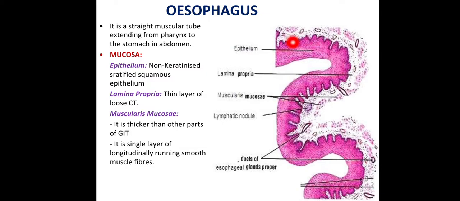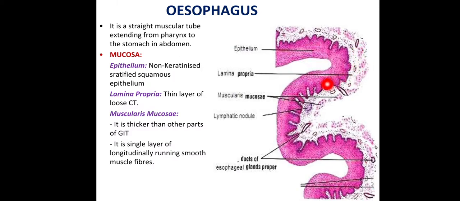So you can see the first one, that is epithelium. The epithelium is non-keratinized stratified squamous epithelium. Then it contains the lamina propria. You can see this is the lamina propria, a thin layer of loose connective tissue.